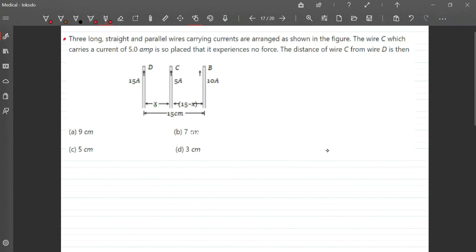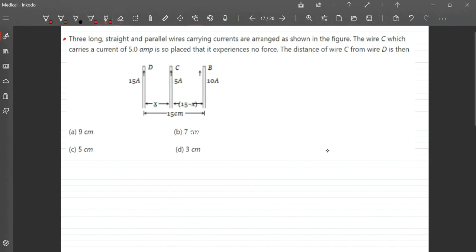Here, the force on a small segment is 0, since there are 3 long wires, so the force on all such small segments will be 0. We need to analyze a small segment and make the net force 0 there.